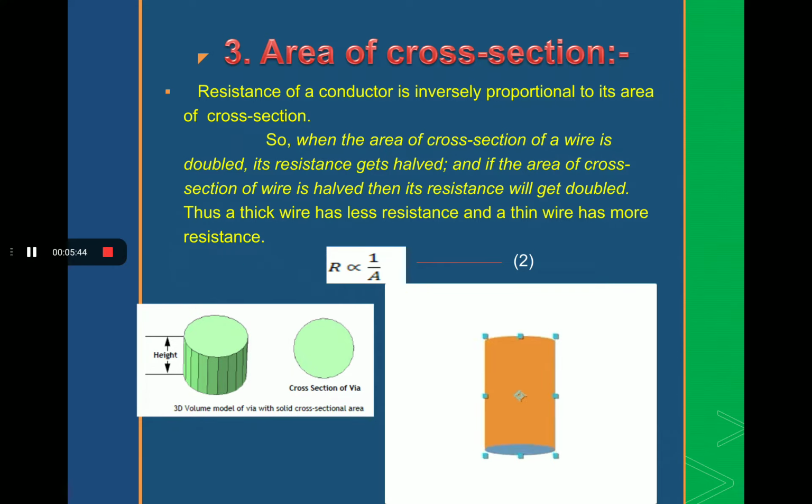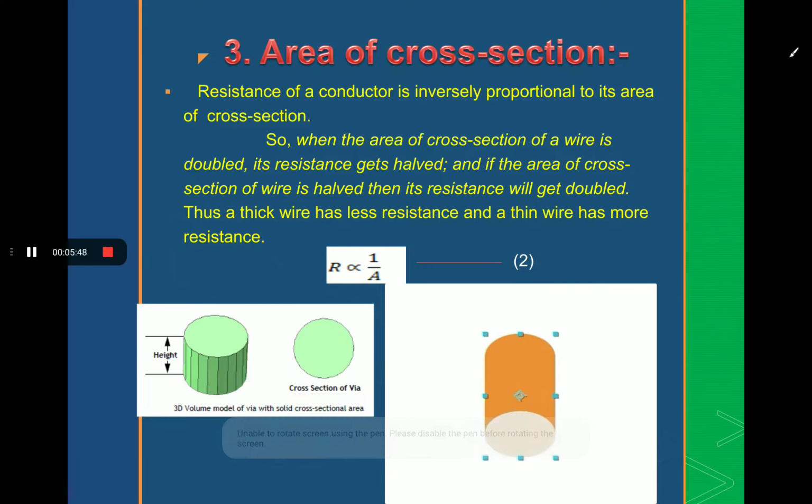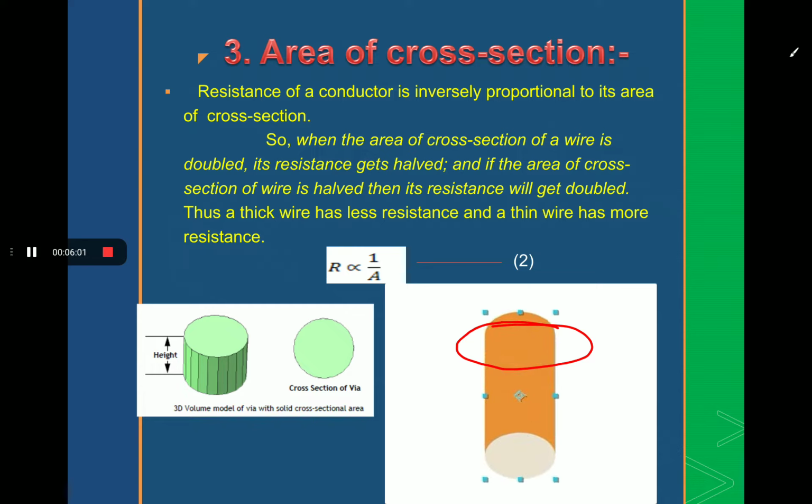Also, here is the cylinder, or we can say the shape of a wire. When the area becomes wider like this, then electrons easily flow because there is less obstruction, because there is less resistance. That's why we say that the resistance and the area of cross section are inversely proportional to each other. This is the third point.